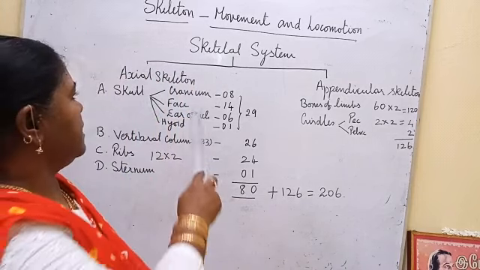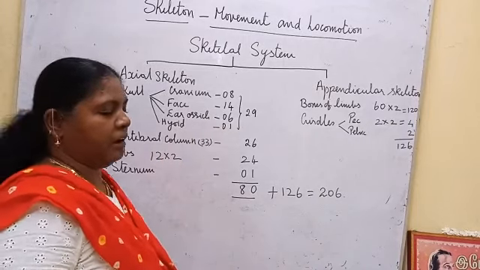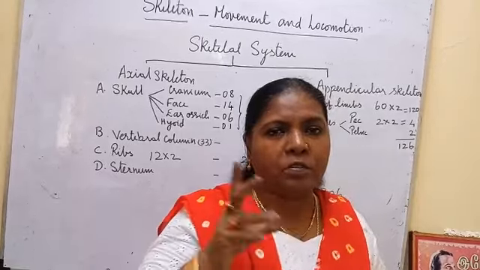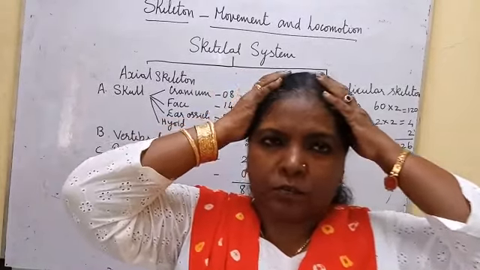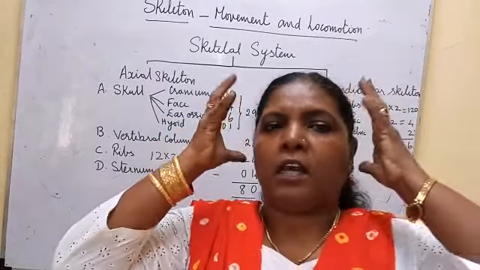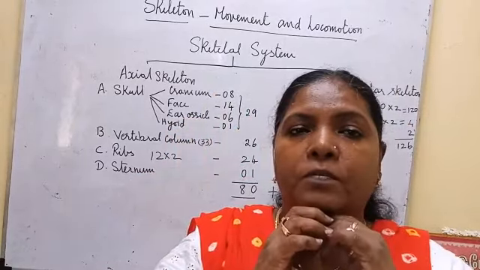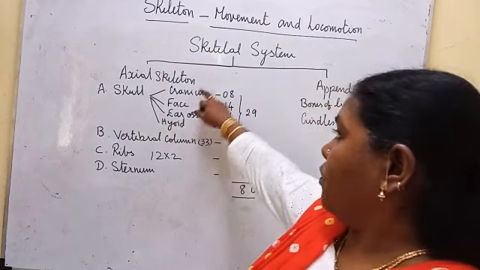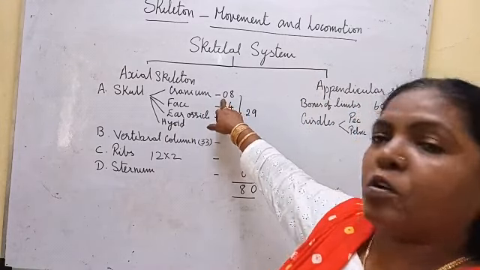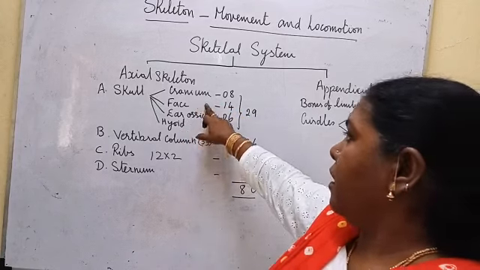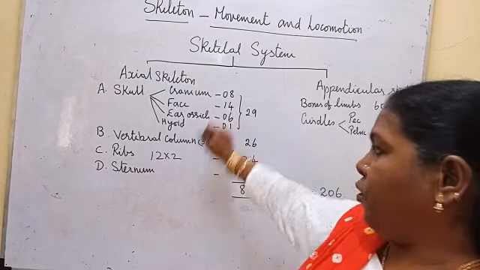If you take the skull, the skull is made up of two types of bones. One is the cranial bones, which form the cranium, inside which the brain is kept, and the other is the facial bones. Cranial bones: cranium, 8 bones are there. We are going to see each of them separately. Then facial bones, 14 bones.